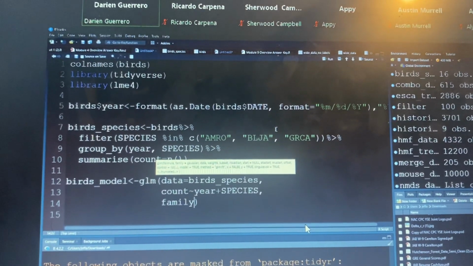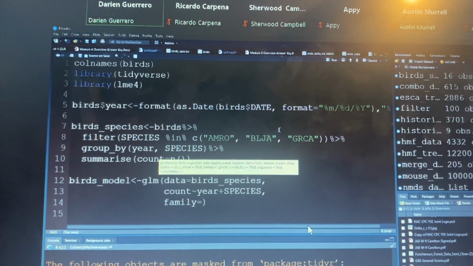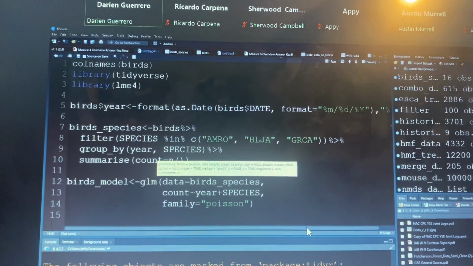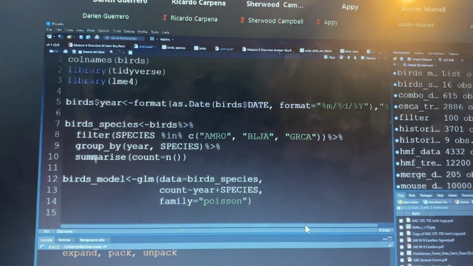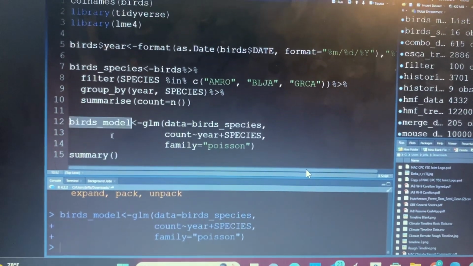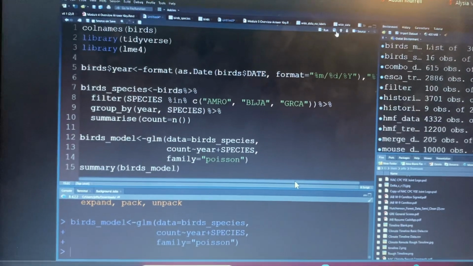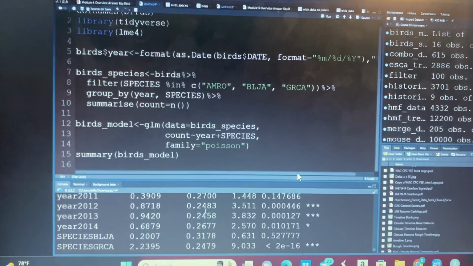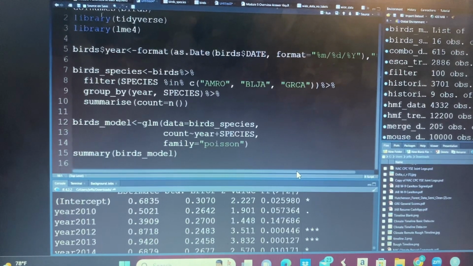And the family equals, and I can hit run, and then I can look at the summary, and what I can see is that I have, oh, what did I do?